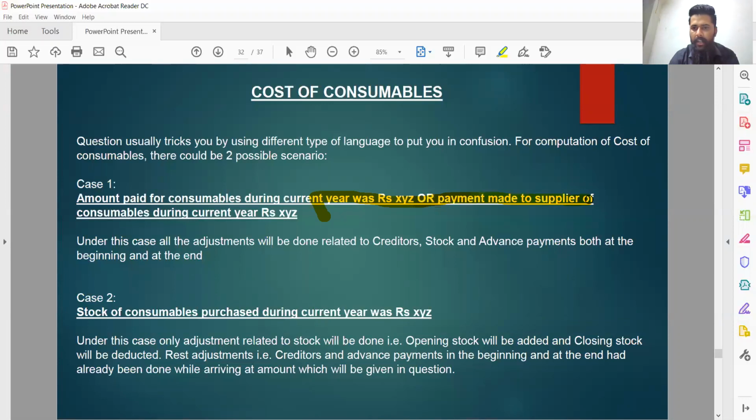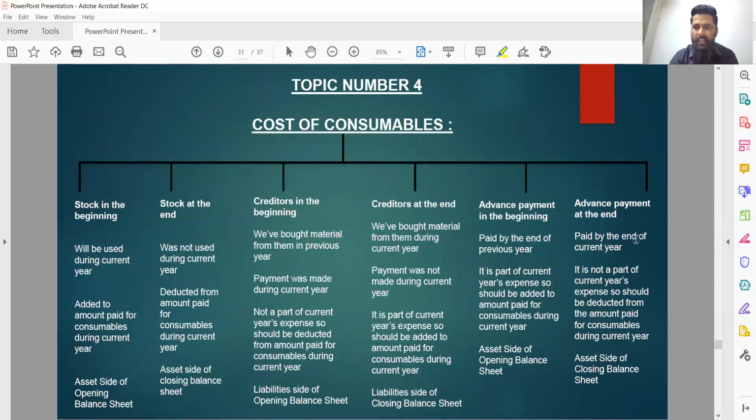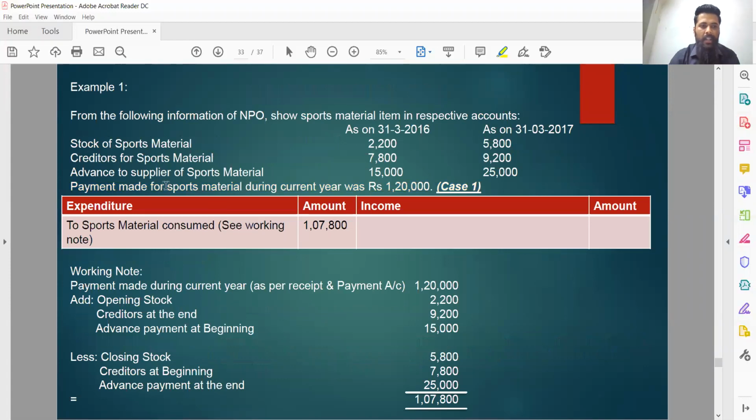You can relate it with the language here as well. Payment made to the supplier during current year. Payment made during current year. So we have to make adjustment for all these 6 things in example number 1. So let's start. Total payment made was 1,20,000. In working note, we have first picked that particular amount. Total payment made was 1,20,000.